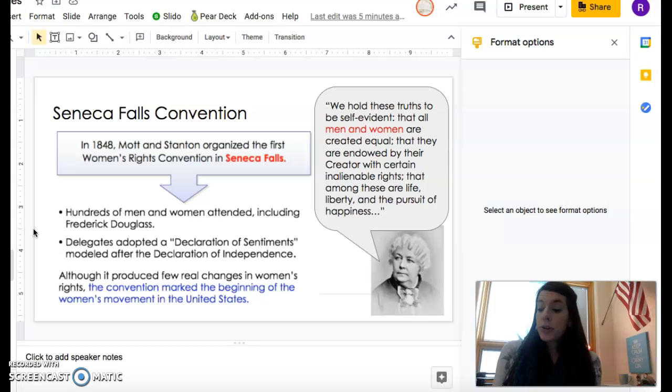And then, although it produced few real changes in women's rights, the convention marks the beginning of the women's rights movement in the United States, so make sure you make note of that in your notes as well.